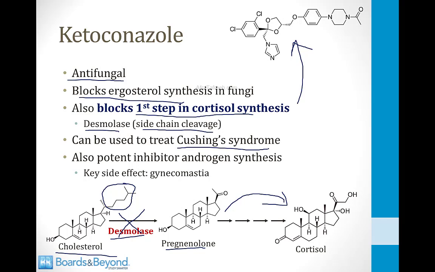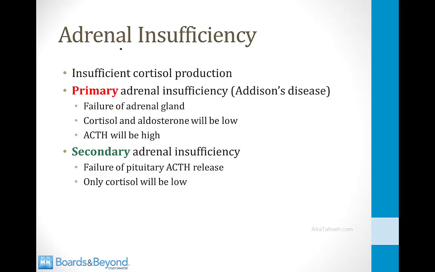Just a side note here, it also inhibits some of the enzymes involved in androgen synthesis, and for this reason, it can lead to low androgen levels, and that can cause gynecomastia in men, and that's a key side effect of this drug. So Cushing's syndrome is a syndrome of cortisol excess.